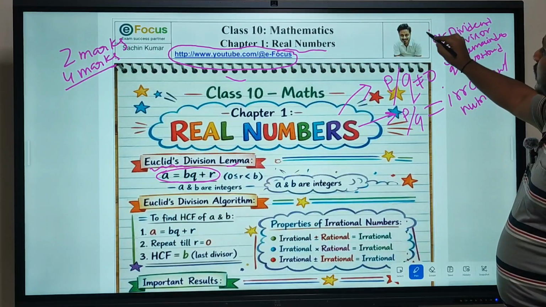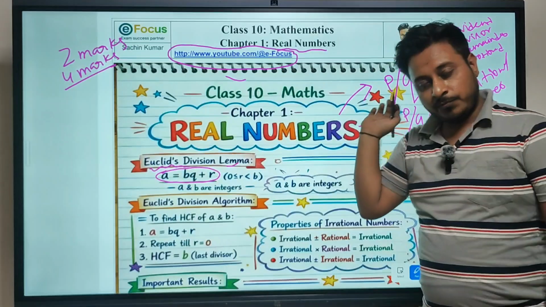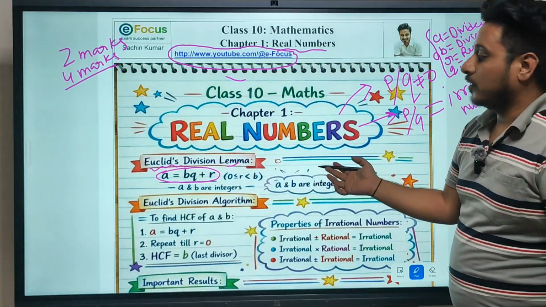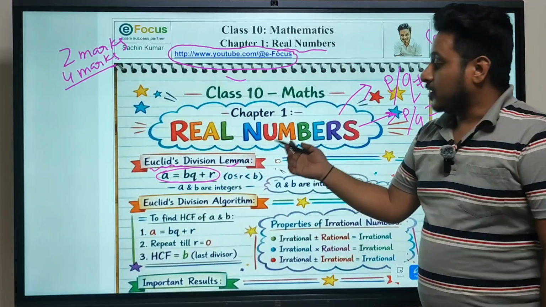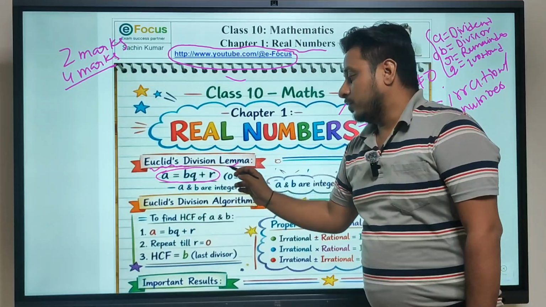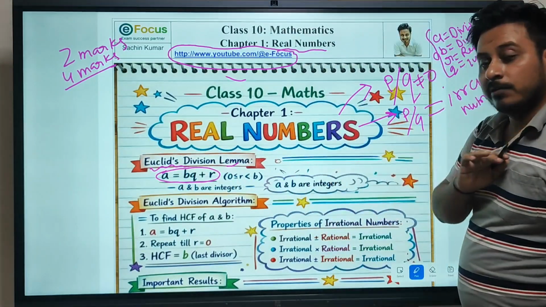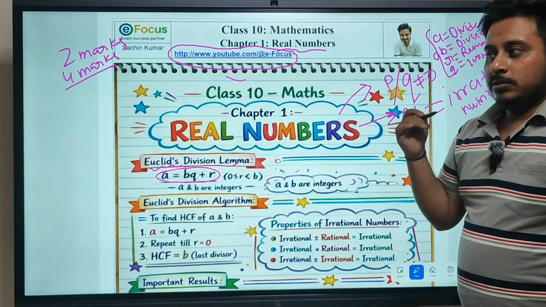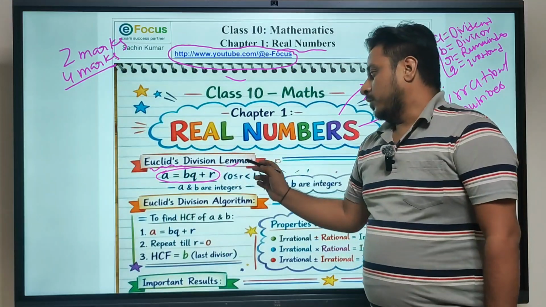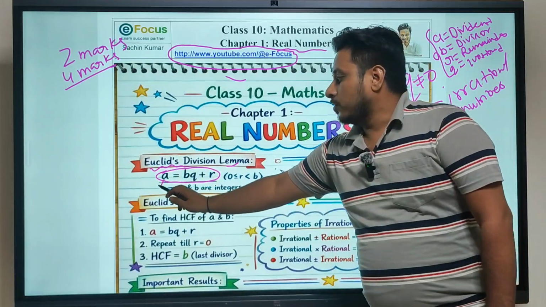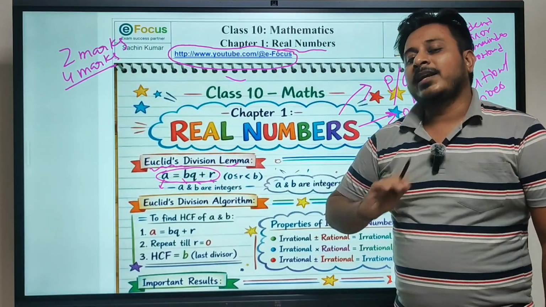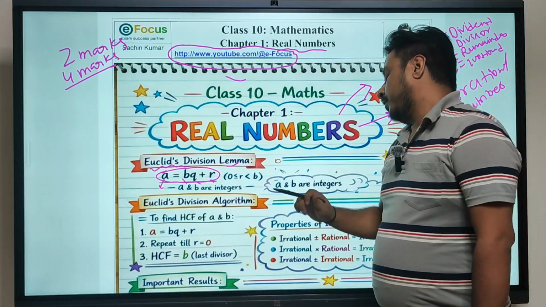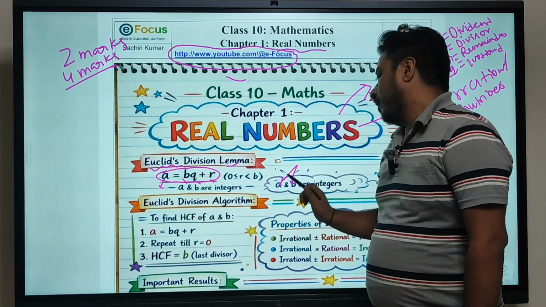I hope you have been doing this activity for the last 4 or 5 years, from 6th standard or 7th standard, but you don't know which particular algorithm it is. This is coming because of Euclid's division lemma. So whenever that question comes in your exam, giving the explanation of Euclid's division lemma, you should write this and give the explanation of a, b, q, and r. You will get the complete 4 marks or 2 marks. There definitely a and b should be integers.